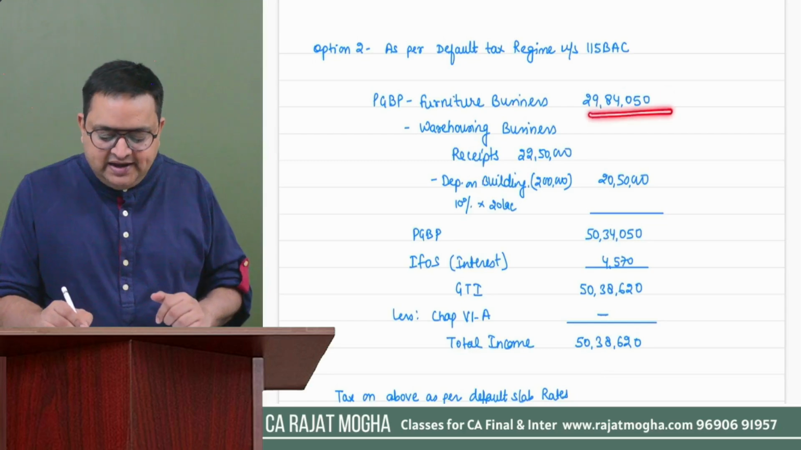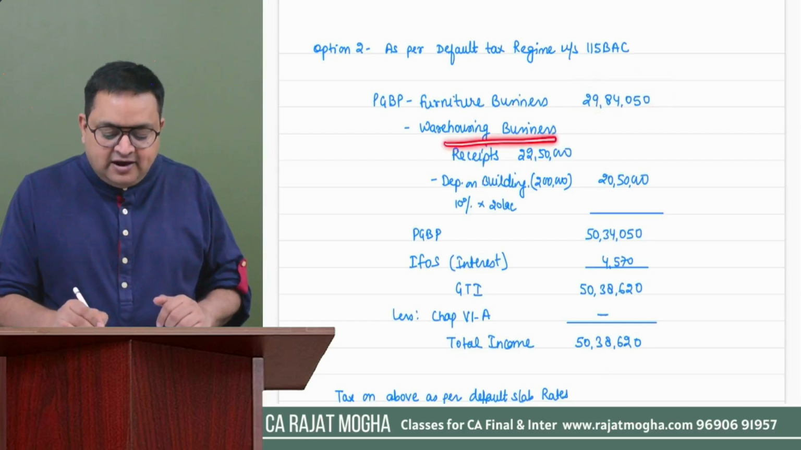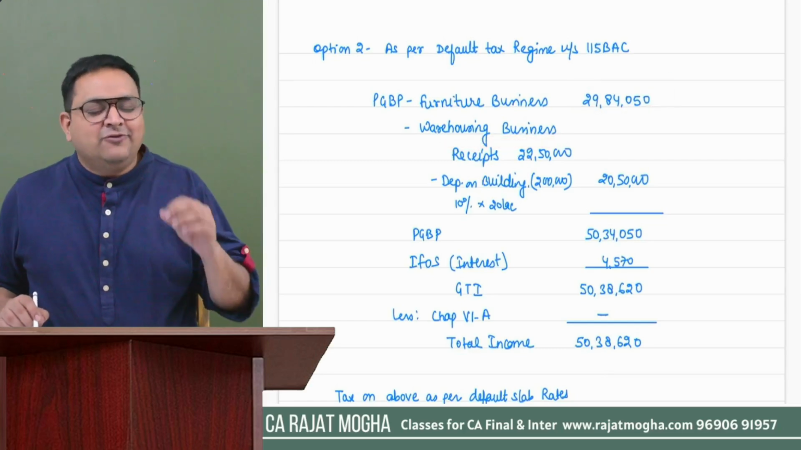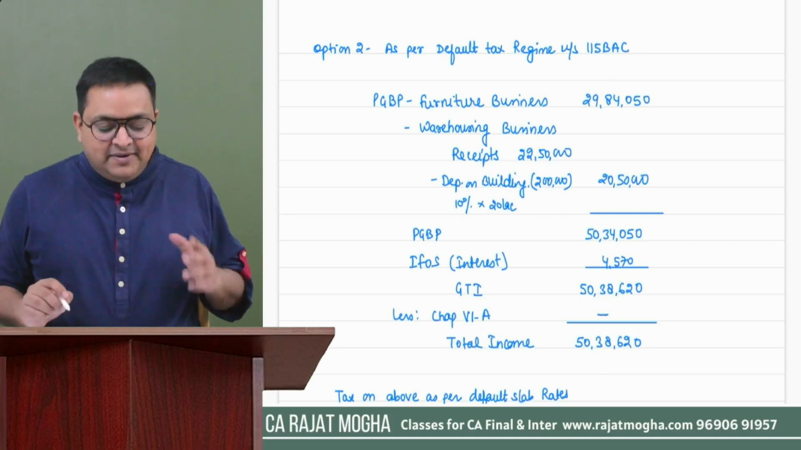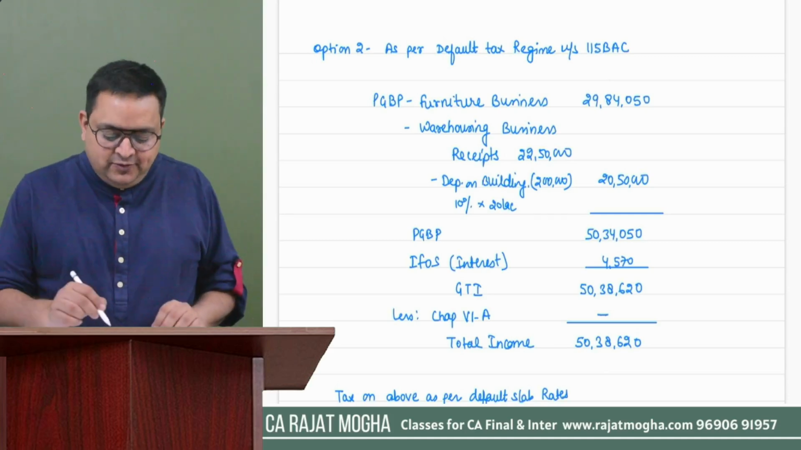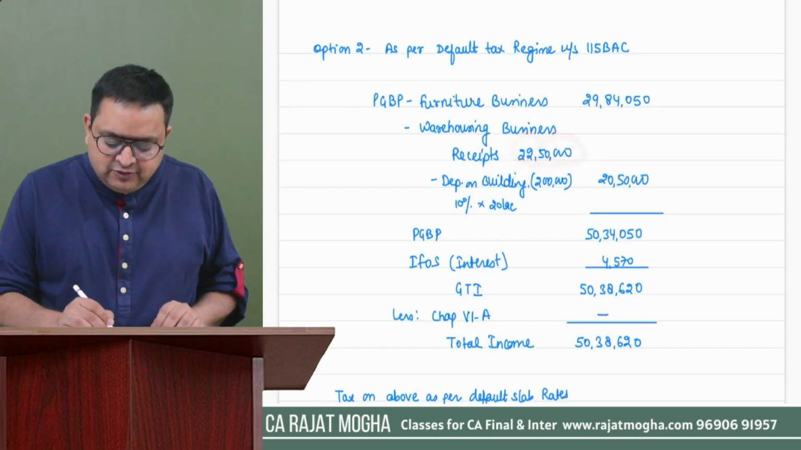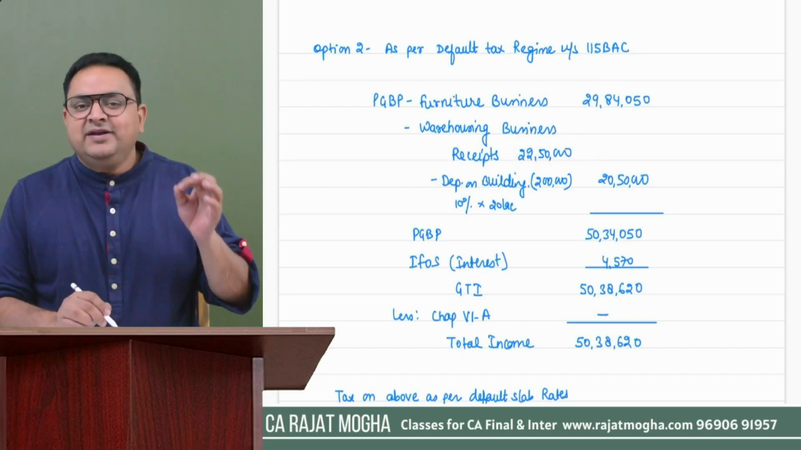It is 29,84,050. And for warehousing business, because now we are not going to allow 35AD because 35AD is not there in the new tax regime, right? But we will give depreciation. So whatever is the income which we have earned, we are not going to give 35AD, we will just be giving depreciation.